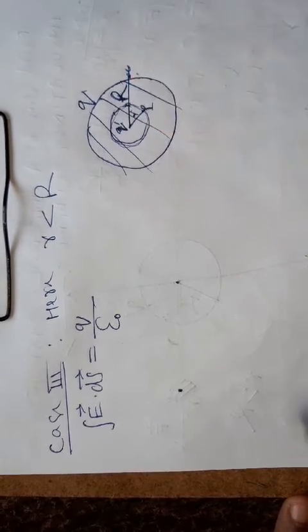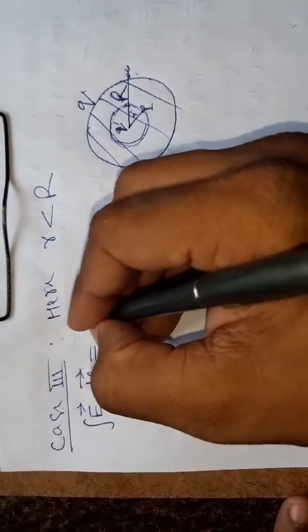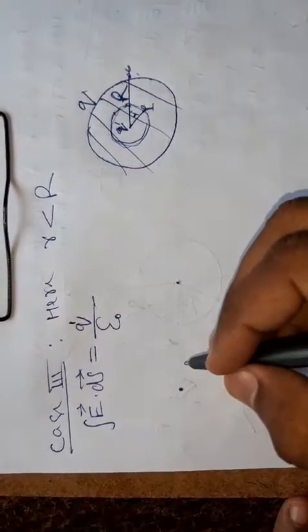Here we can write Q dash upon epsilon naught.